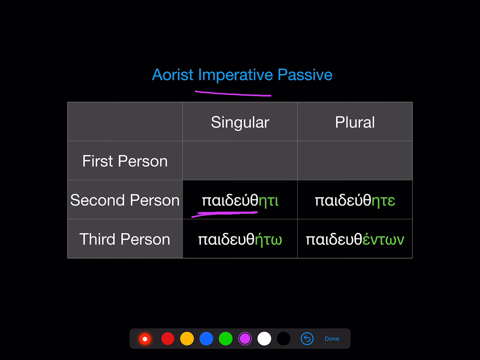Okay, and then you add these endings: -thēti, -thētō, -thēte, -thēntōn. So, hey you, singular, be taught. Let him be taught. You, plural, be taught. Let them be taught, okay? So there you go. That's the aorist imperative passive. Remember, it has aoristic aspect.